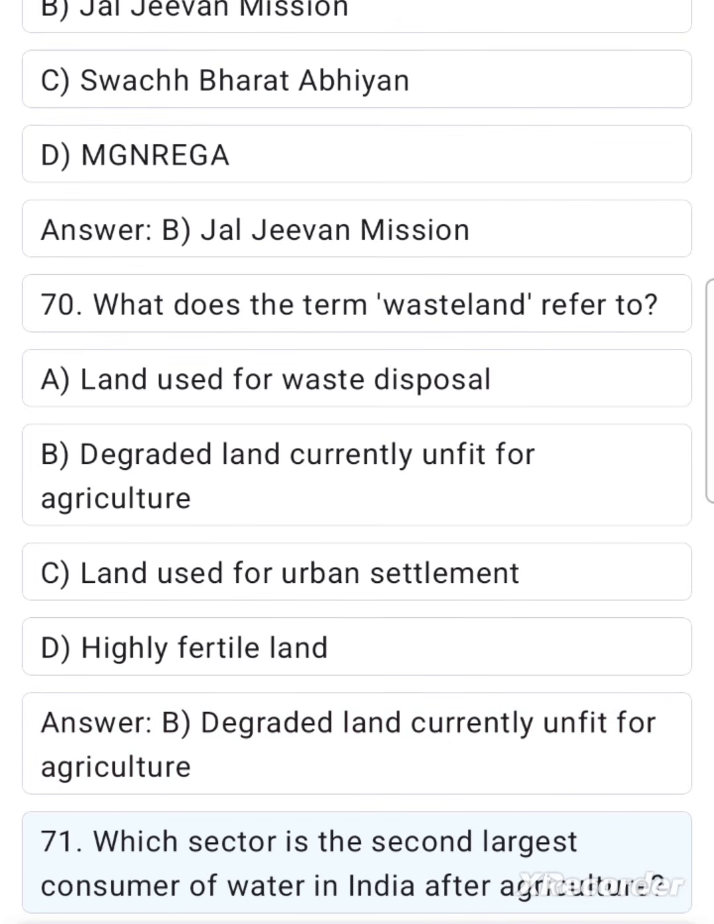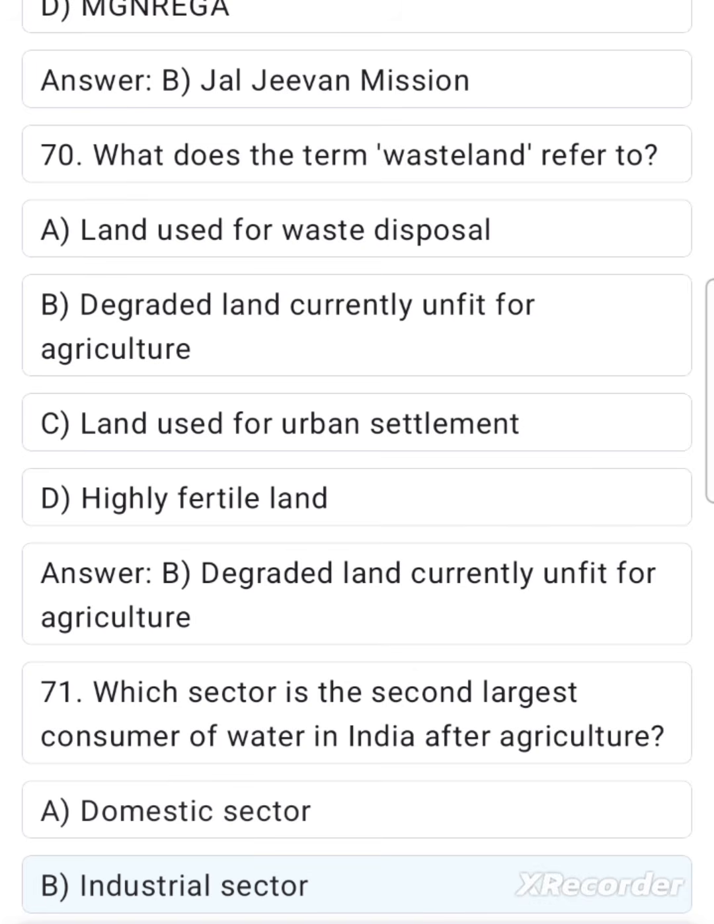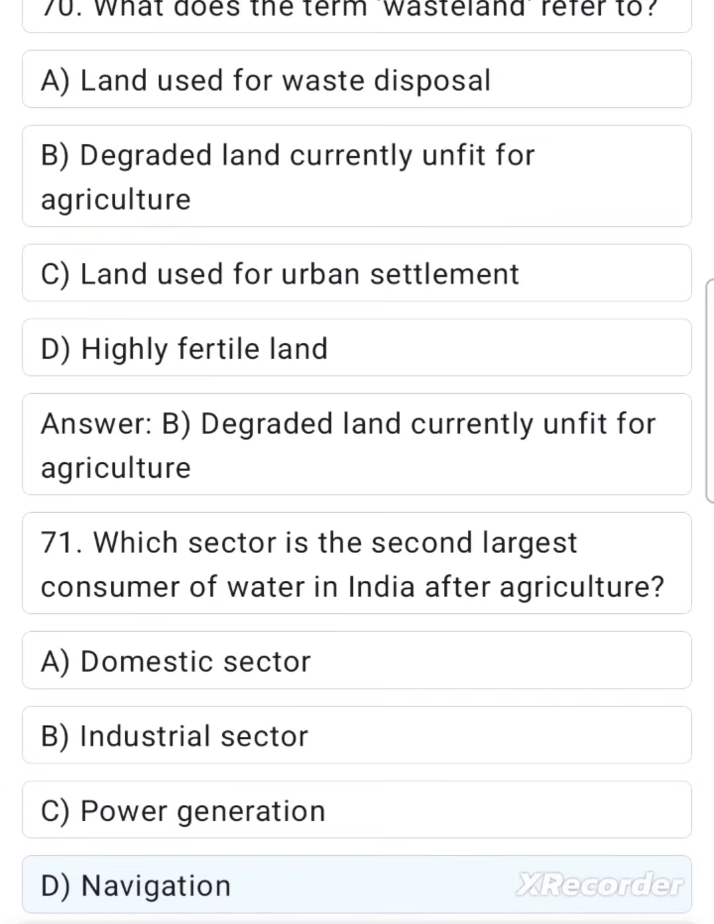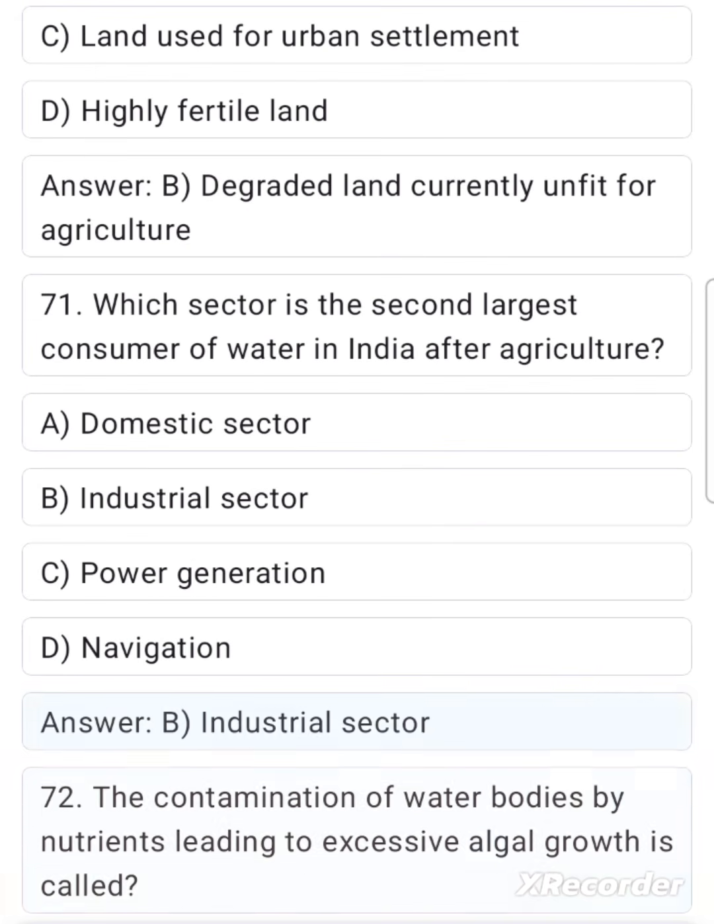71. Which sector is the second largest consumer of water in India after agriculture? A. Domestic sector. B. Industrial sector. C. Power generation. D. Navigation. Answer B. Industrial sector.